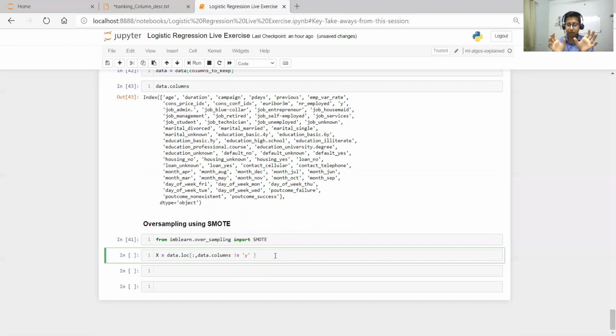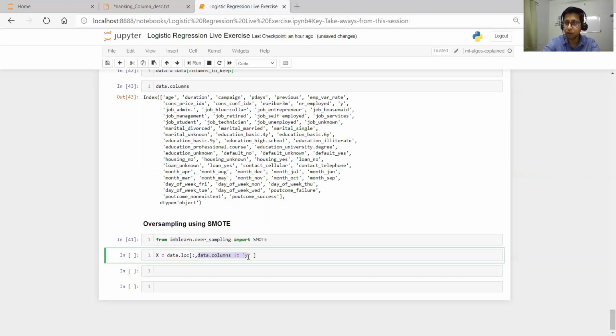Independent variables we will keep in x and target variable in y. So here what I am doing: this is data.loc, and here this representing all rows, and then this representing data.columns not equal to y.